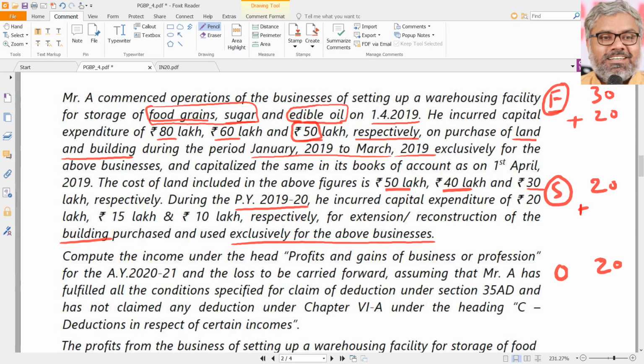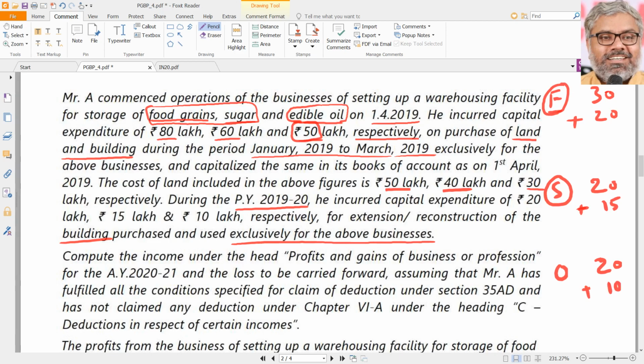Same way for sugar storage, originally 20 lakhs, now 15 lakhs is incurred. For oil seeds storage or edible oil storage, oil seeds would have been agricultural produce. Edible oil storage is not a specified business, but of course it will be eligible for depreciation, no problem. How much is the additional capital expenditure on building on this?